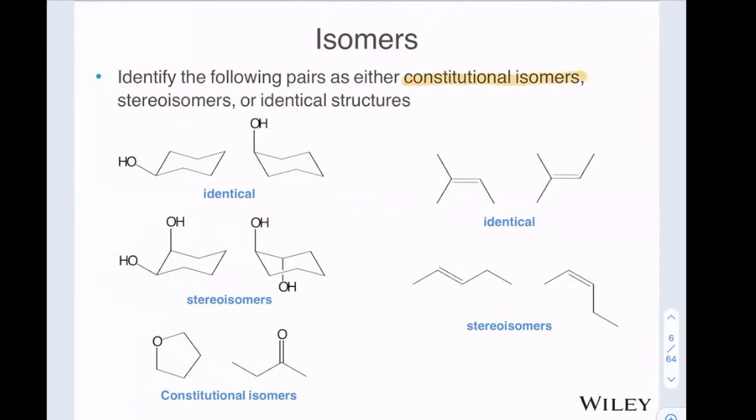Identifying which kind of isomer we have is going to be a very important part of this chapter: constitutional isomers, stereoisomers, or identical structures. And so let's walk through. The answers are given. In this top example right here, I hope that you see that that is simply a ring flip. We have an OH in the equatorial, and now we have an OH in the axial. So that is simply a ring flip, and so that's going to be considered identical.